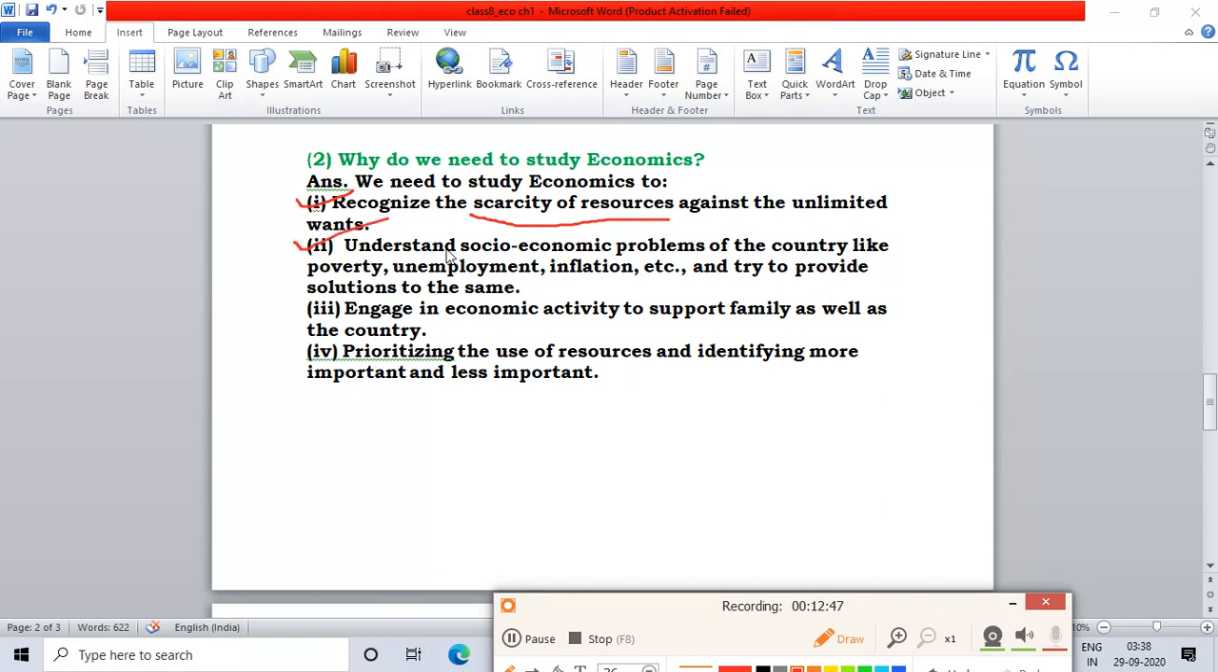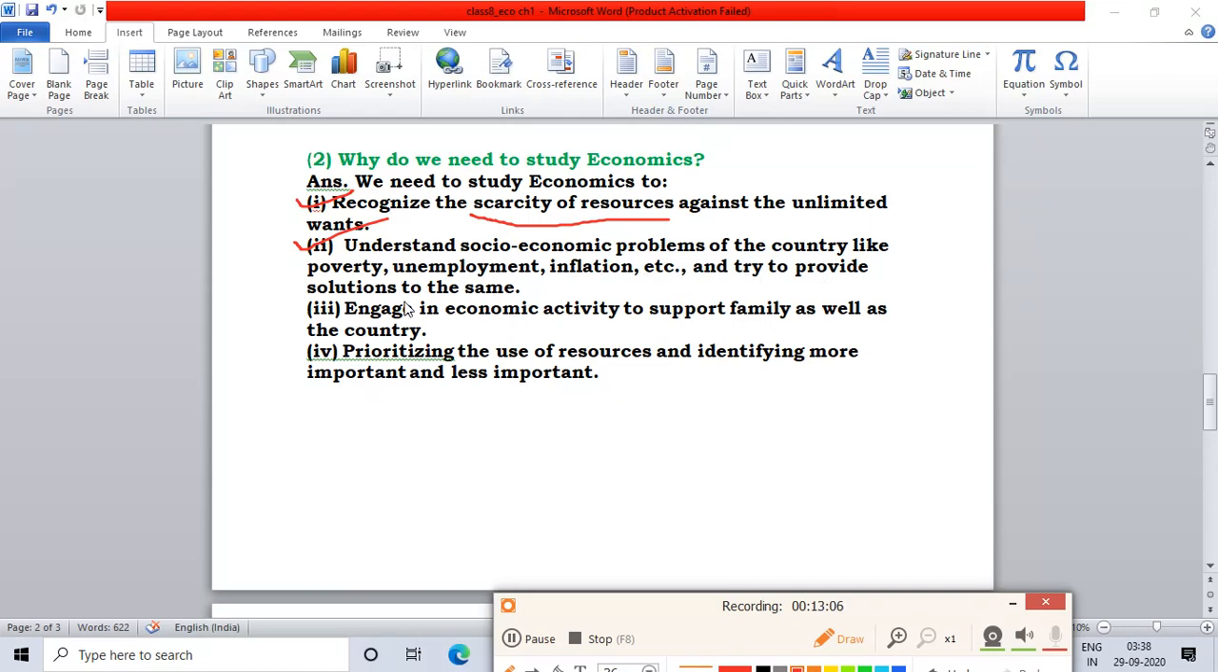Second point, we have to understand the socio-economic problems of the country. So what are the socio-economic problems of the country? Like poverty, this is also a very important problem in our country. Unemployment, inflation. Inflation means rise of price. Sometimes you can see the prices are so high. So that is called inflation, rising of prices, etc.